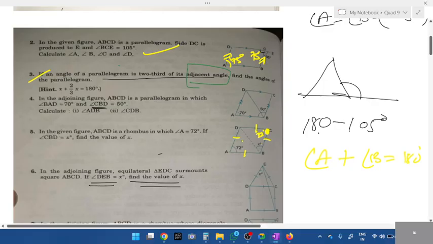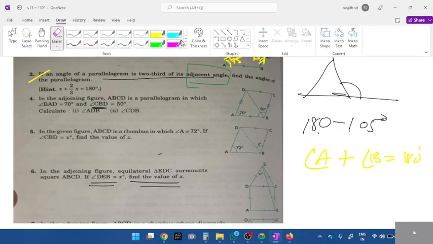Next, tell me the next one. What about adjacent angles, students? A and D are adjacent. A and B are adjacent, but I don't need adjacent. In a rhombus, which triangle should I take? If angle A is 72, which angle do we need to find? We need to find x here, right? X is in which angle? Which triangle?